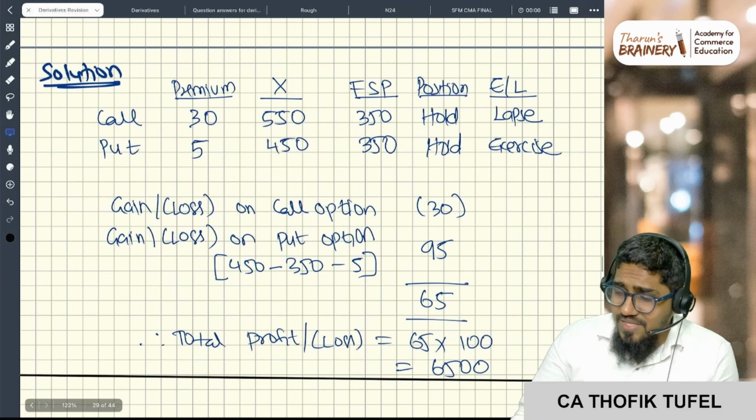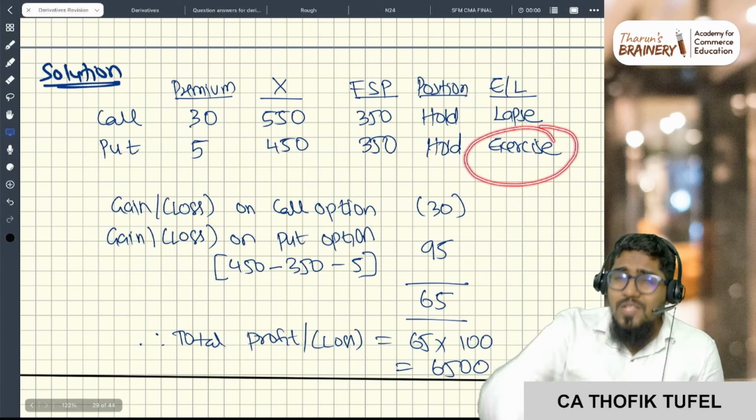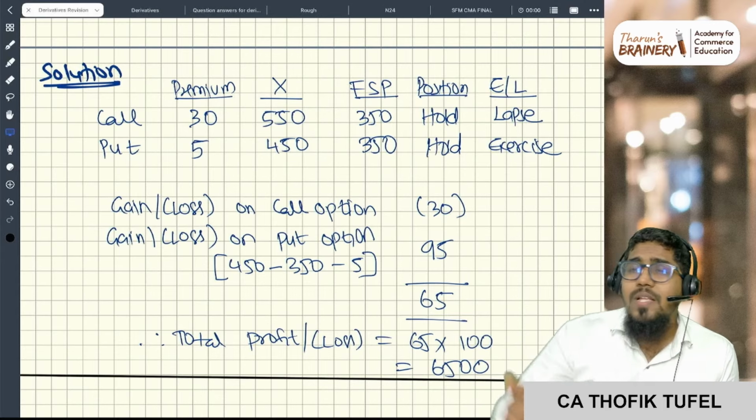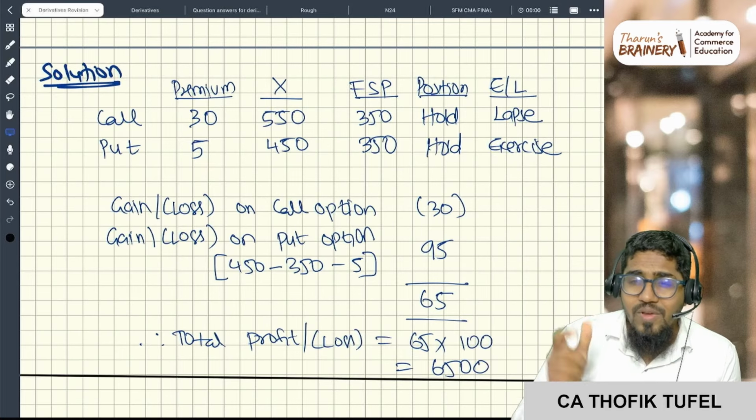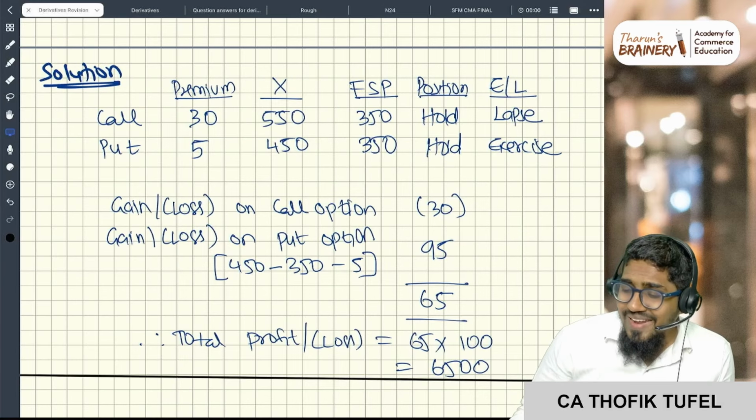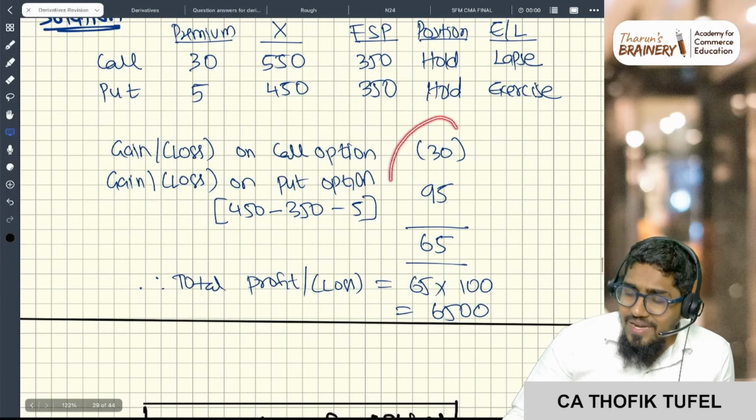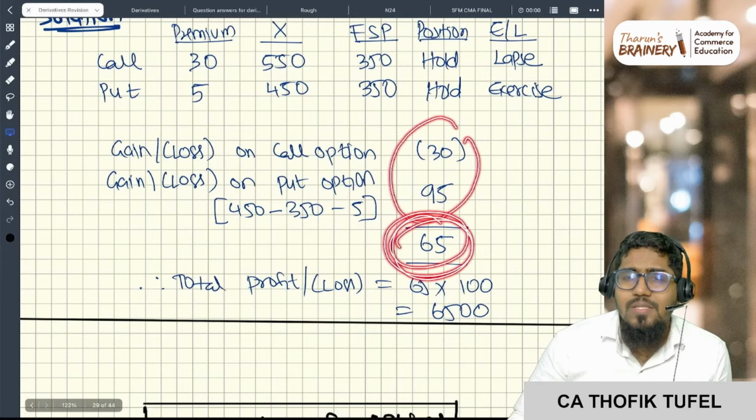A profit. I am exercising only if I'm having a profit. There is no chance of loss. Always understand, for an option holder, there is no chance of loss. Win-win payoff. Net payoff can be a loss, because premium I'm paying. So here 95 rupees is the profit that I'm getting, and 30 rupees is the loss that I had in the call option. So my net payoff is 65 rupees.